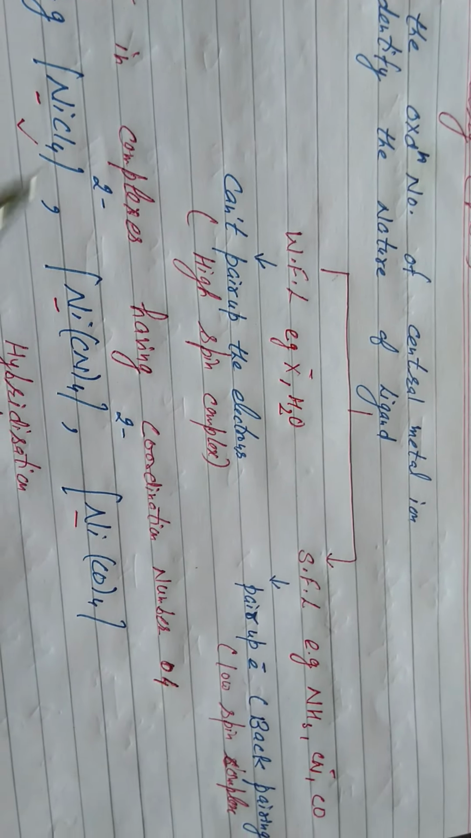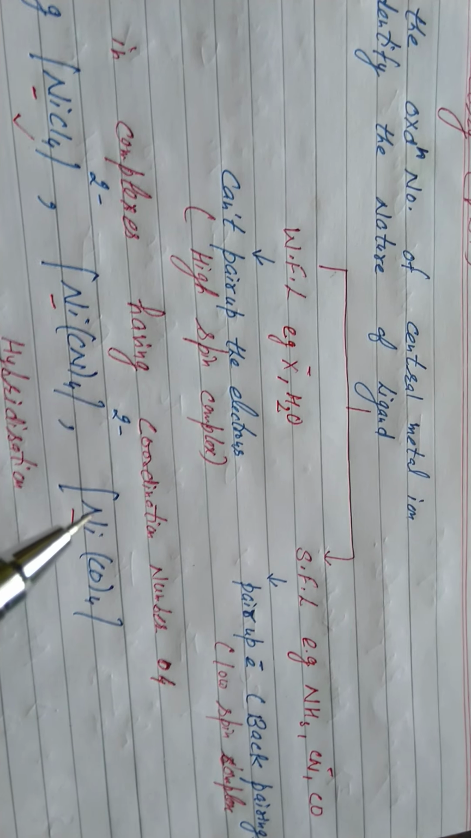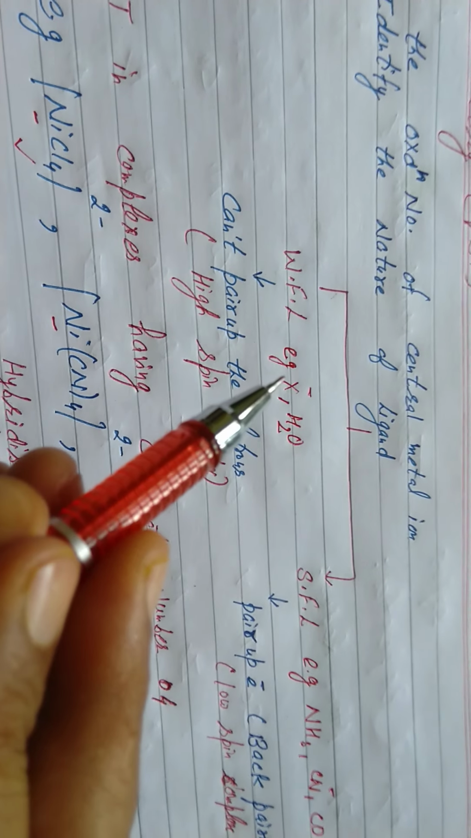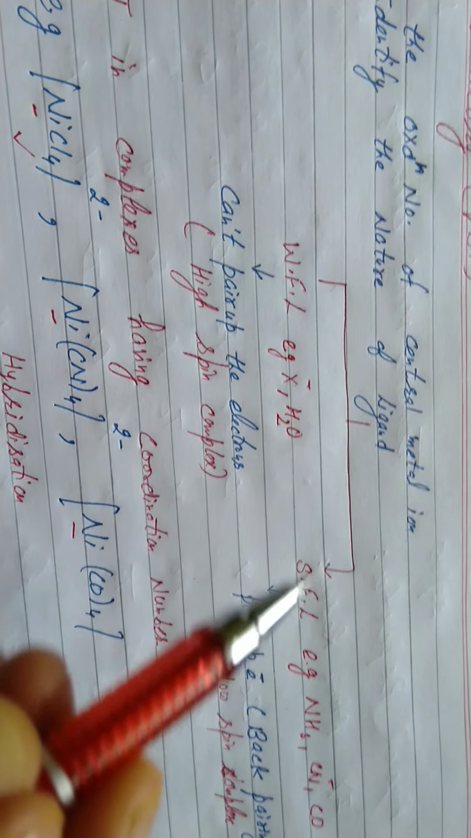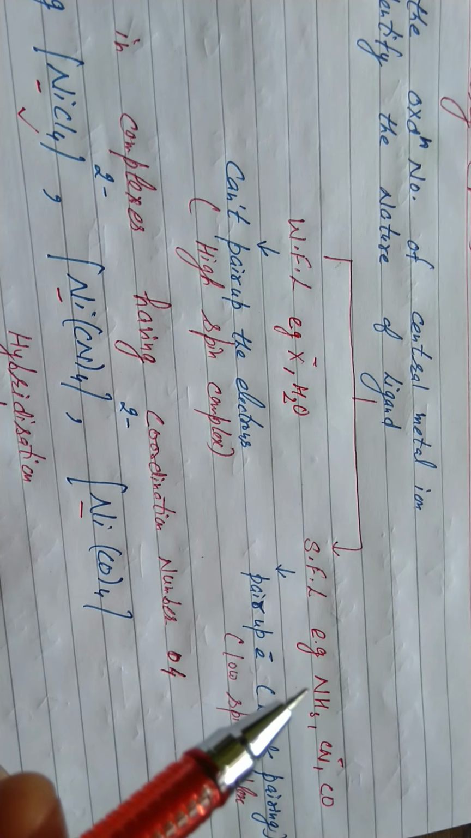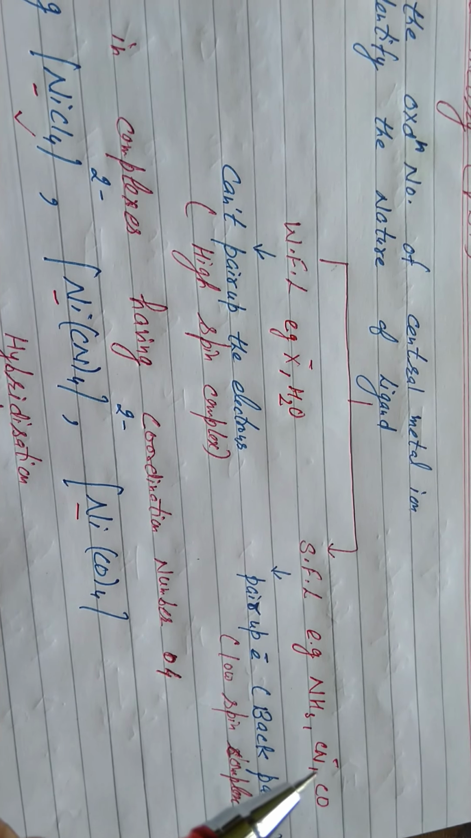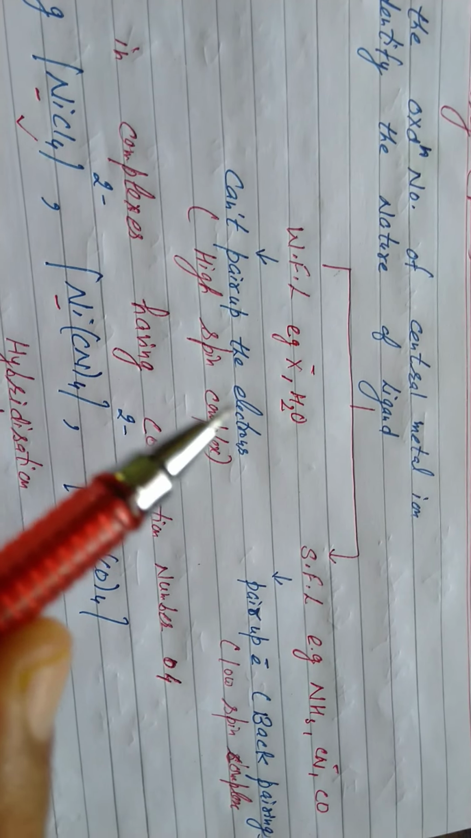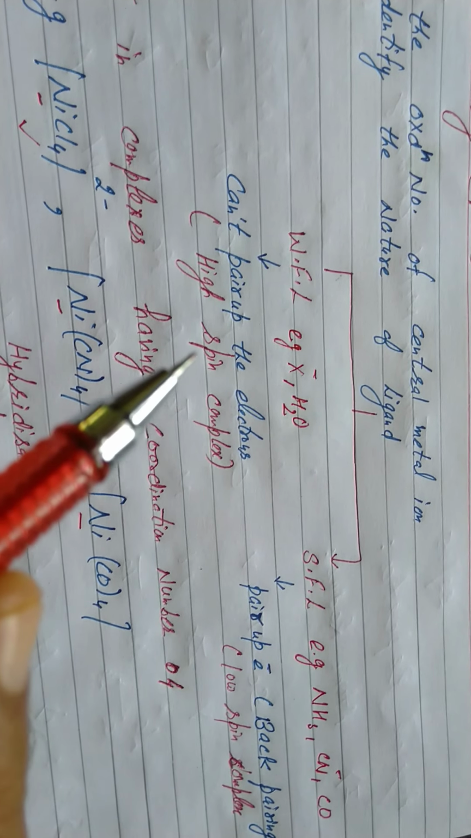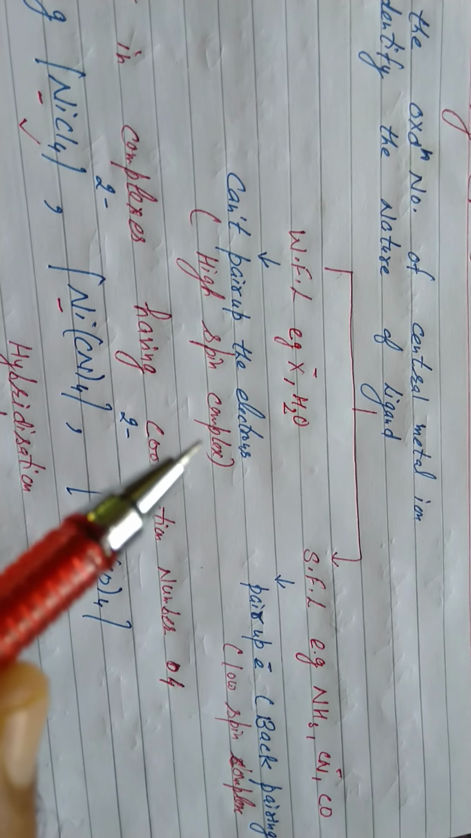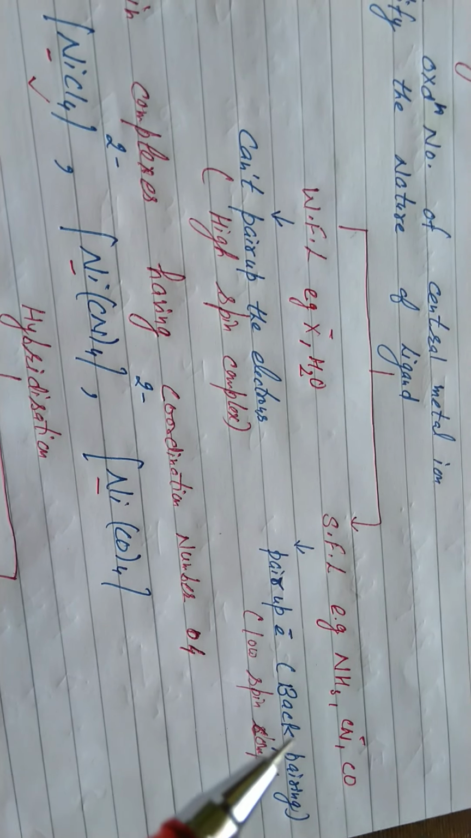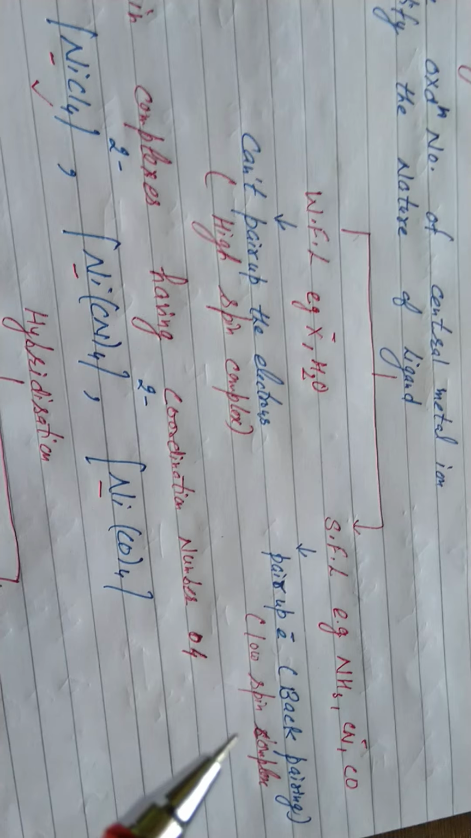Again, two key points. At first, find the oxidation number and then check the nature of the ligand, that is weak field or strong field. Weak field ligands are ligands in which donor atoms are halogens or oxygen. Strong field ligands are those in which donor atoms are nitrogen, phosphorus or carbon. When there are weak field ligands, electrons can't pair up. Such complexes will have maximum unpaired electrons, so we call them high spin complexes. And when there are strong field ligands, electrons will pair up, we call it back pairing, and such complexes are called low spin complexes.